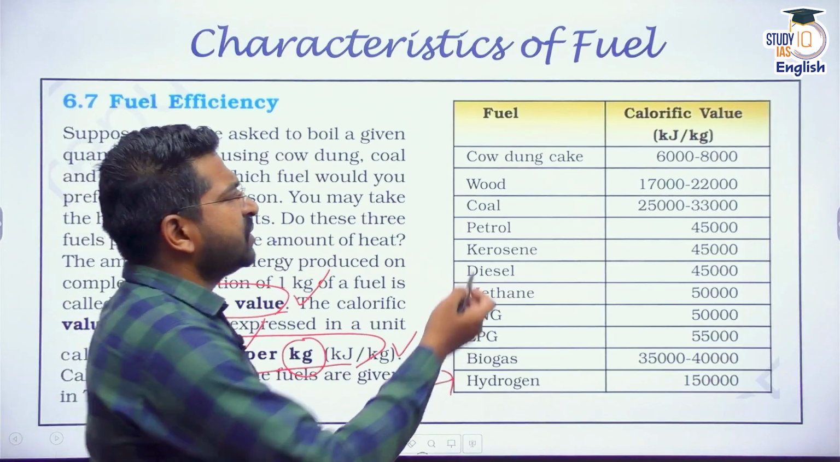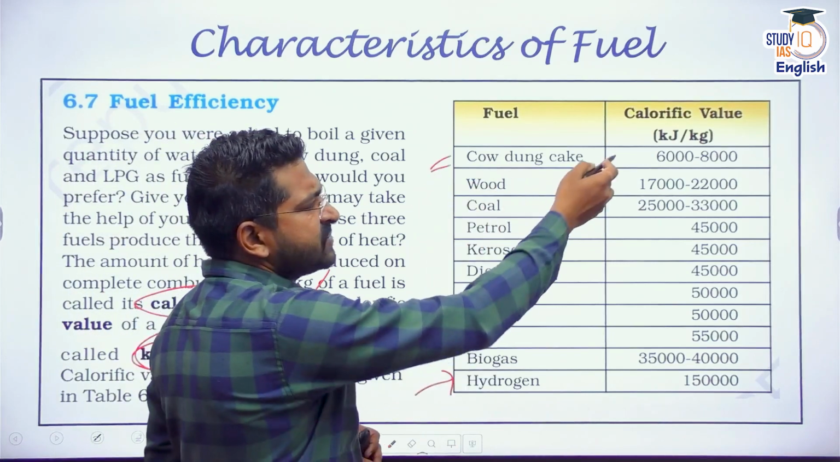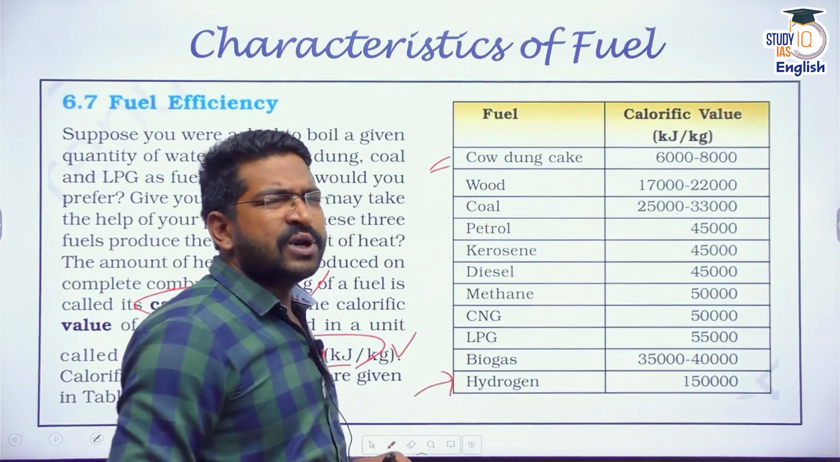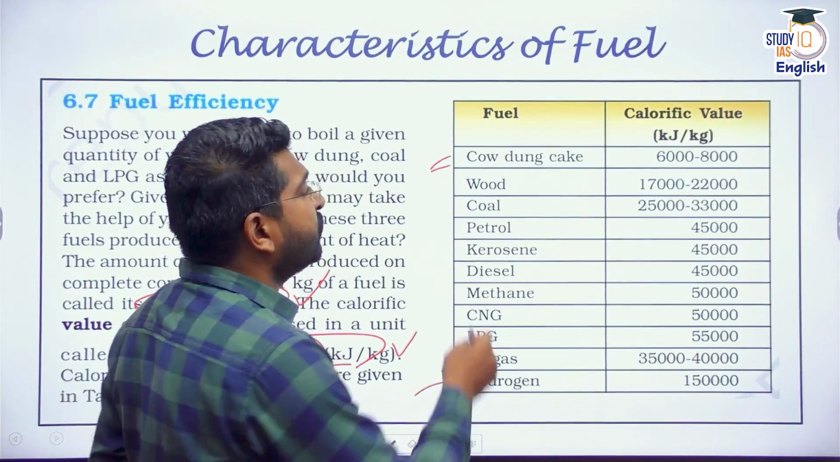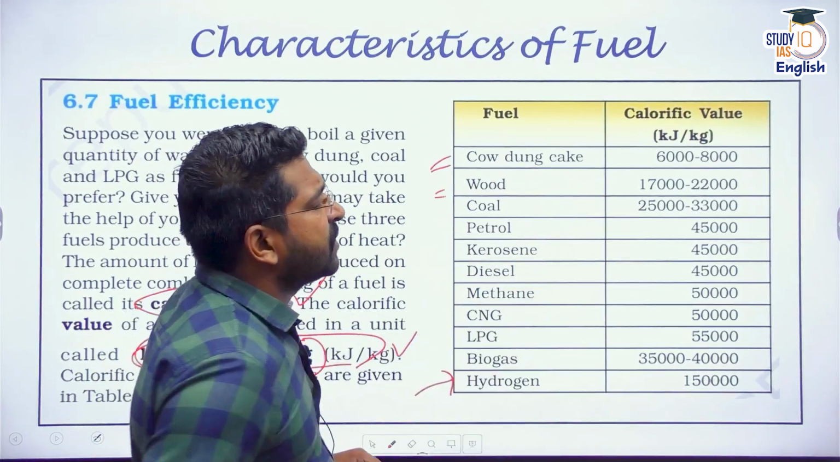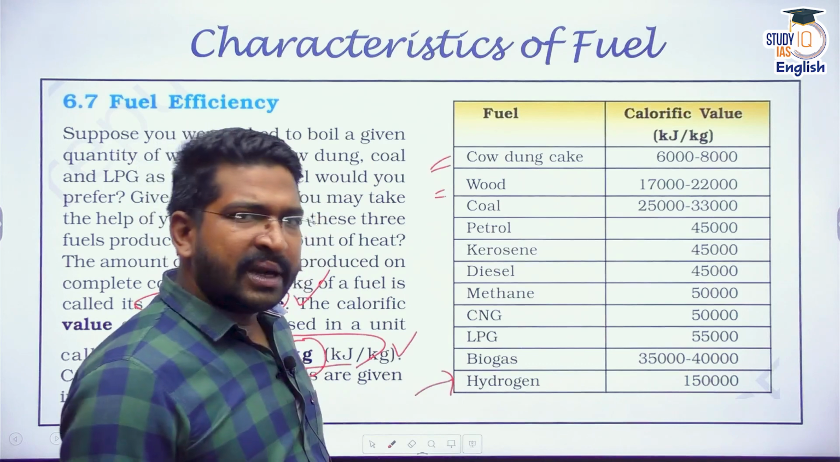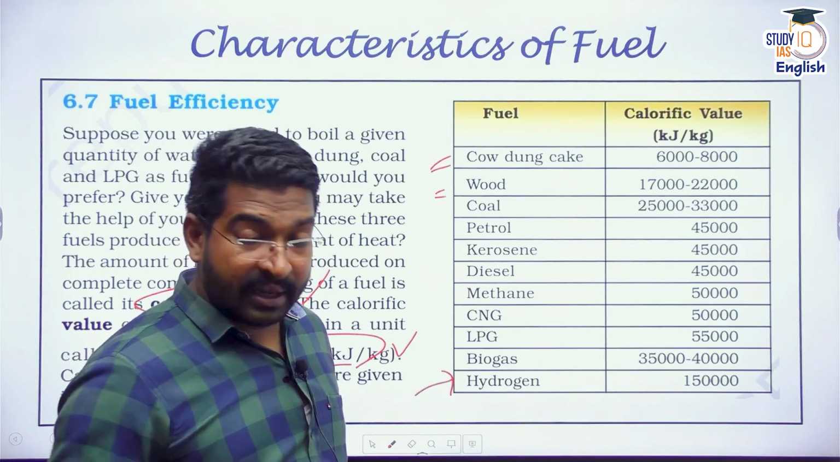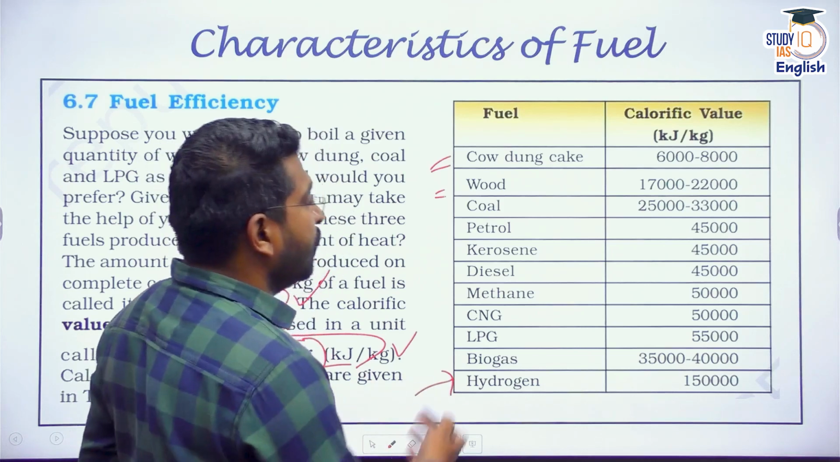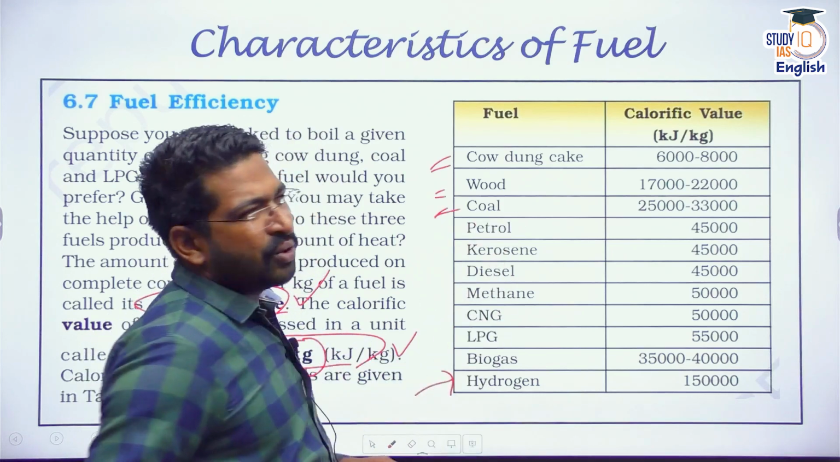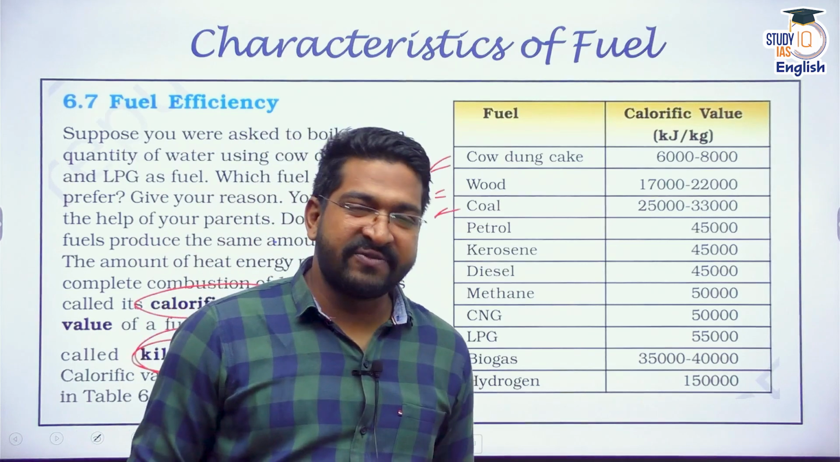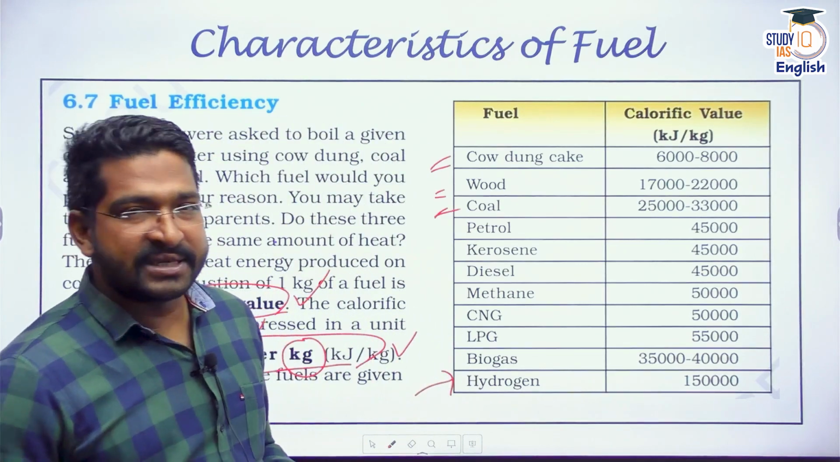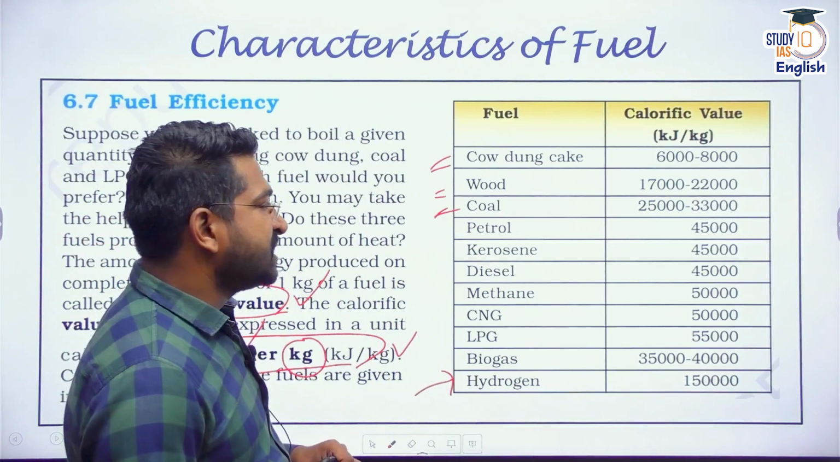Apart from that, you can see here cow dung cake has very low calorific value, and it leaves a lot of residues and a lot of gases. Wood has decent calorific value, around 17,000 to 22,000, but it also gives you a lot of gases, incomplete combustion, and residues, which leads to global warming. Coal releases a lot of carbon dioxide, sulfur dioxide, and other residues. Ash, how to manage that?